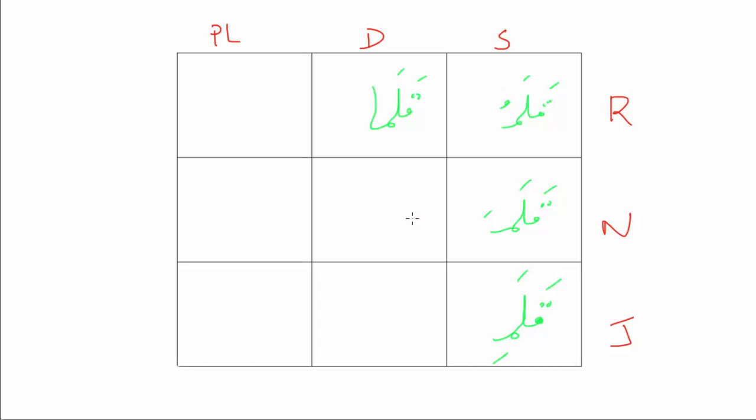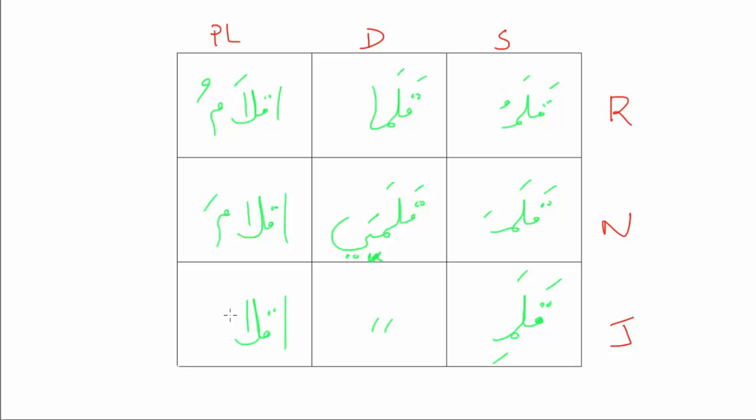The dual: qalamani becomes qalamay. And then aqlamun becomes aqlamu, aqlama, aqlami. That's your rafa nasab jar for all the three charts, but in the light form.